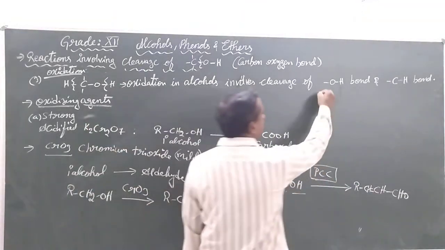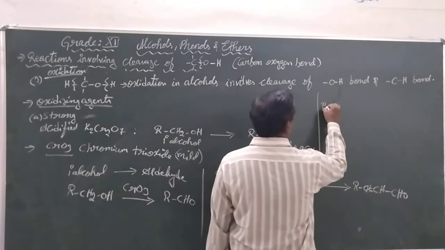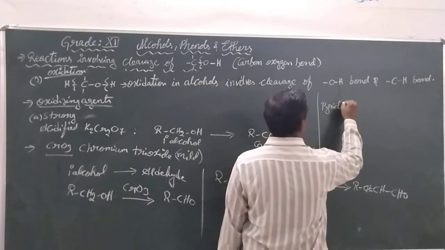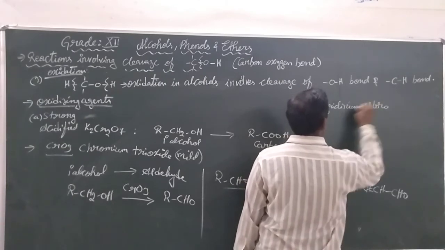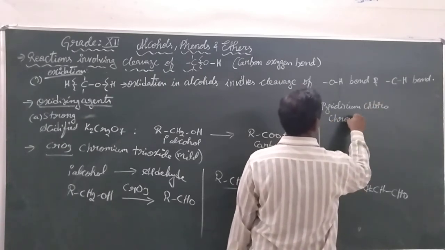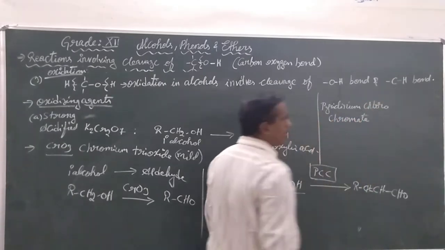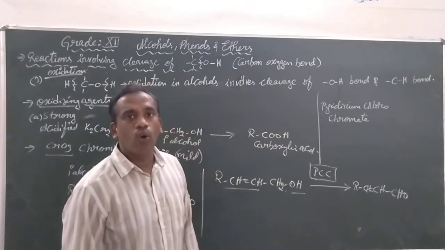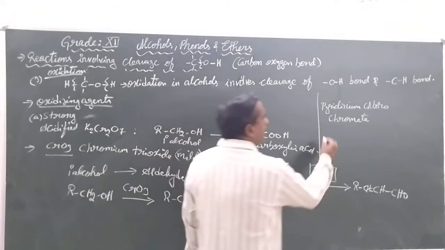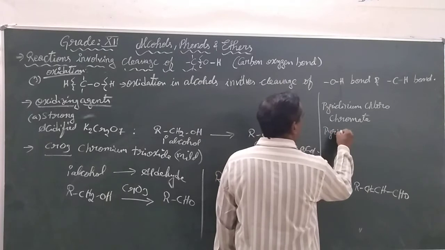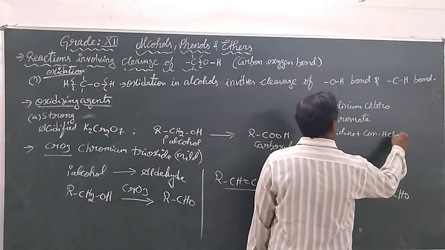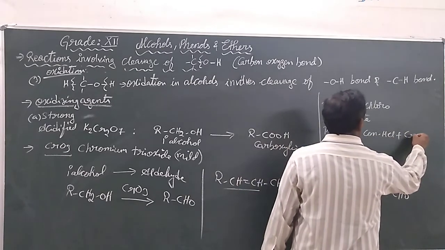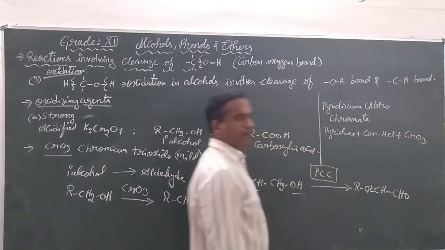Then what is this PCC called? Pyridinium chlorochromate. The full form is called pyridinium chlorochromate. It is a combination of pyridine plus concentrated HCl plus chromium trioxide.